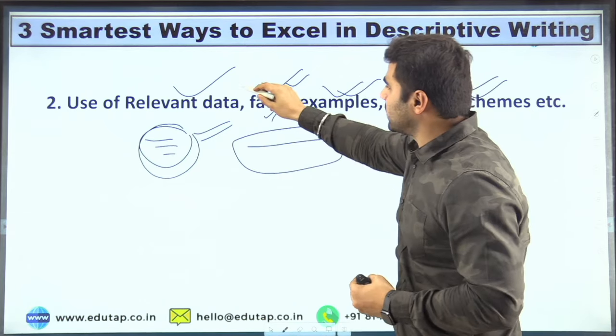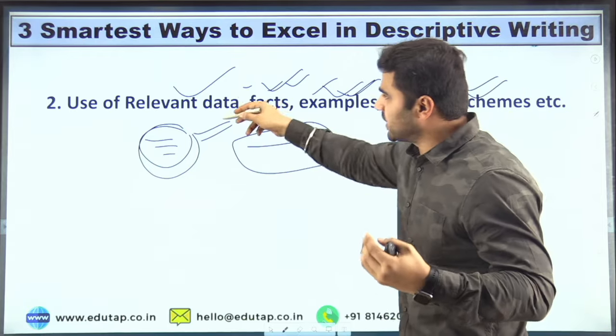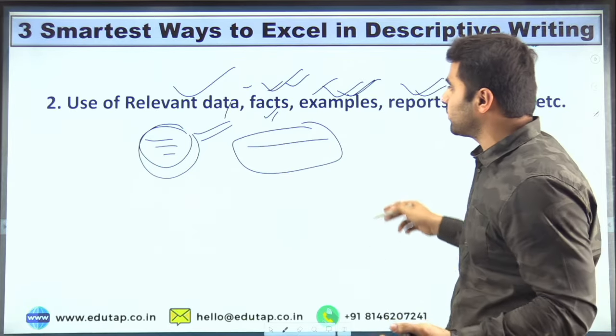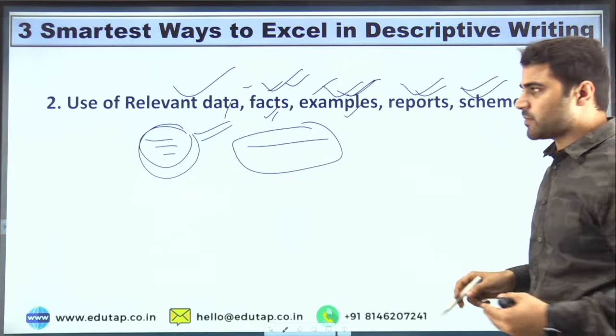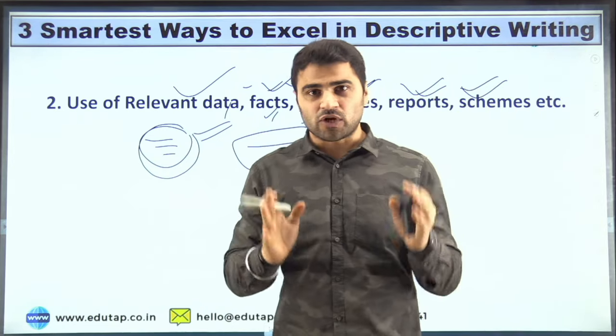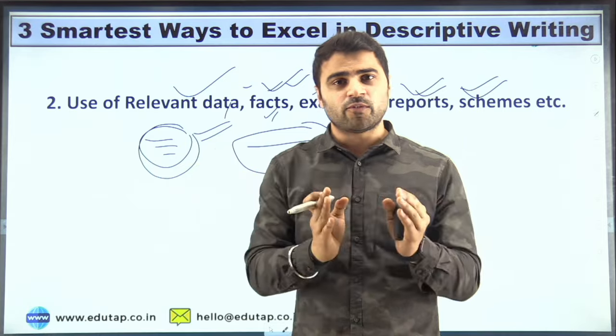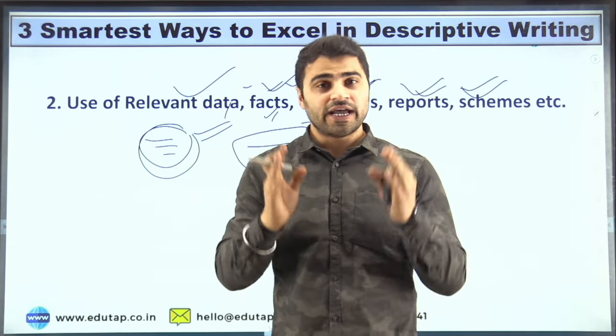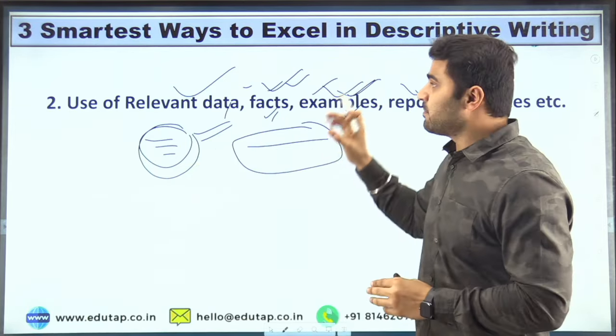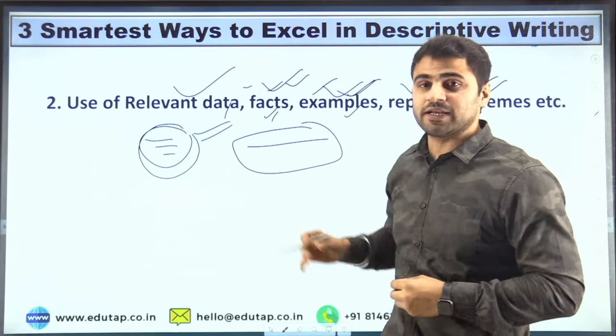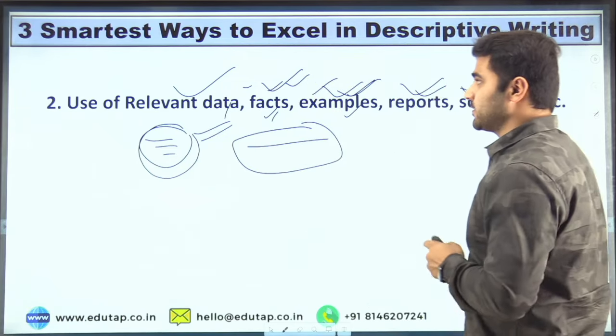You may not use all the things for a particular question, right? You may use data for one point, facts for another point, and an example for another point. But if it is possible for you to mention these things for every point, then you have to mention it, right? And if you are mentioning it, you will get the maximum possible marks for the question which is assigned there, right? I hope you are getting it.